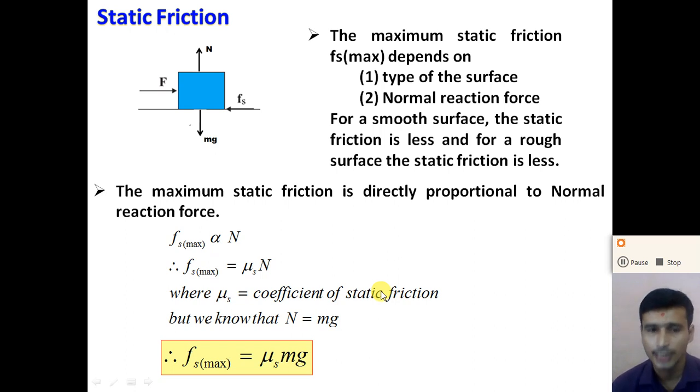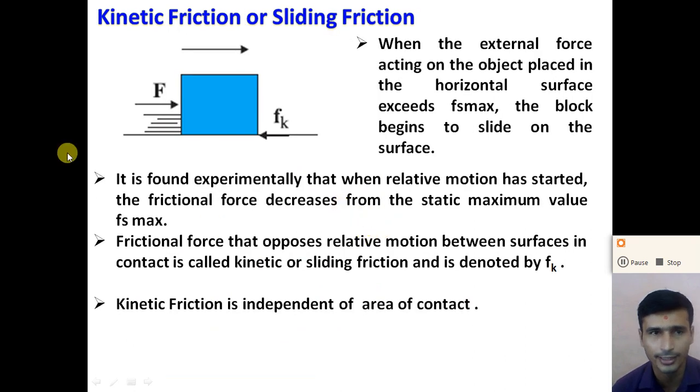But if the external applied force is greater than the maximum static friction, the object will move in the direction of the applied force, and the static friction becomes zero and the kinetic friction comes into account, right? So what do you mean by the kinetic friction? The second type of friction is kinetic friction, or we can say the sliding friction.